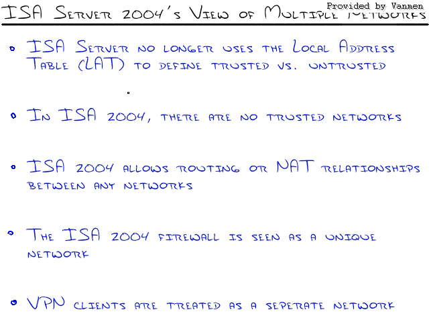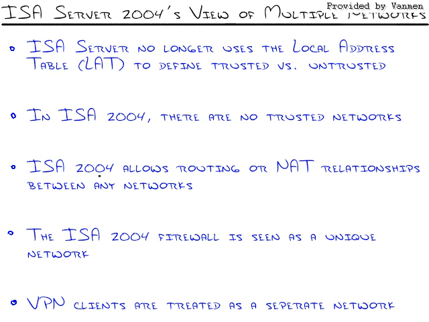You see, if you didn't come from the ISA Server 2000 world, ISA Server 2000 had a LAT, which defined the internal addresses, and those were the holy grail. Everybody was like, oh, the internal address, we love them, we trust them, they are allowed to do whatever we want. The other problem is that with this LAT, the only thing that you could do when you went from a trusted network to an untrusted network is network address translation. Meaning, if I was going from the inside to the internet, NAT would occur, and that's okay normally. But if I went from the inside network, which is trusted, to maybe a DMZ, which could be untrusted, NAT would occur. And maybe I don't want network address translation.